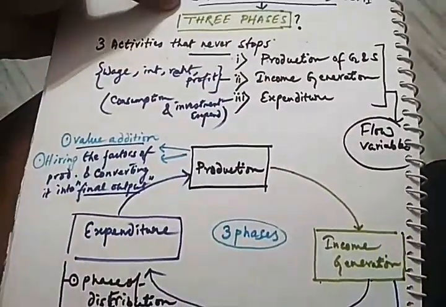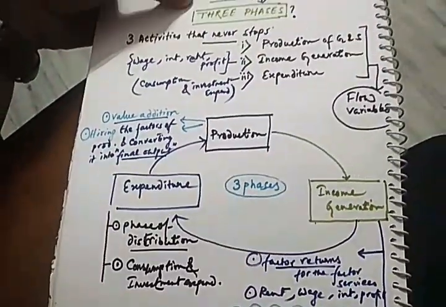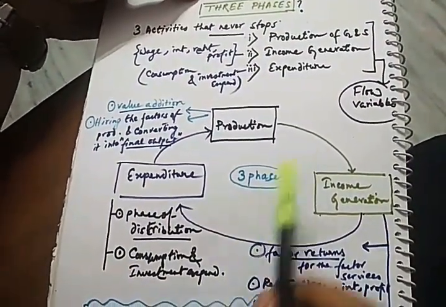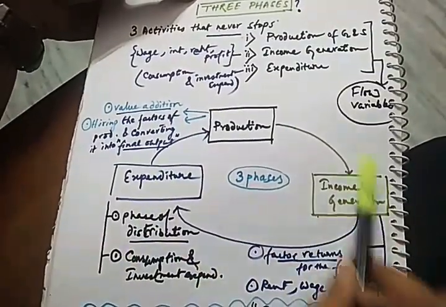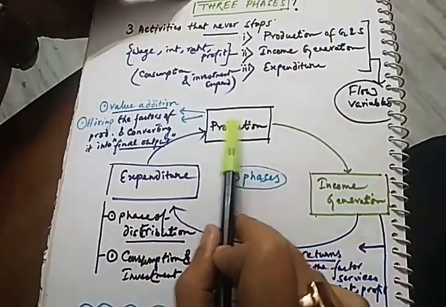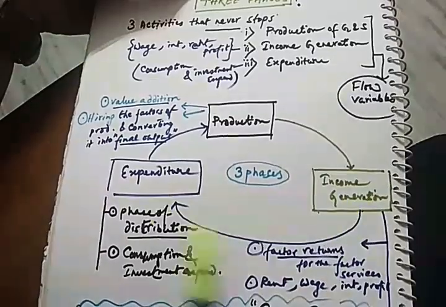Now, I'd like my viewers to just focus on this diagram. What you need to do if you get a question on the triple identity concept or the circular flow of income, an elaborative study.